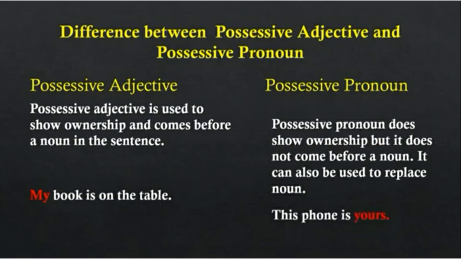What is the difference between a possessive adjective and a possessive pronoun? A possessive adjective is used to show ownership and comes before a noun in the sentence. Always keep in mind, an adjective comes before the noun. A possessive pronoun also shows ownership, but it does not come before a noun. It can also be used to replace a noun. Example, my book is on the table. My shows possession and comes before the noun. That's why it is a possessive adjective.